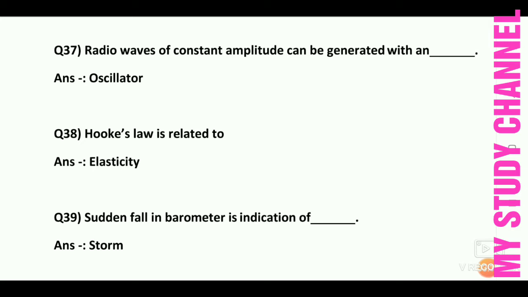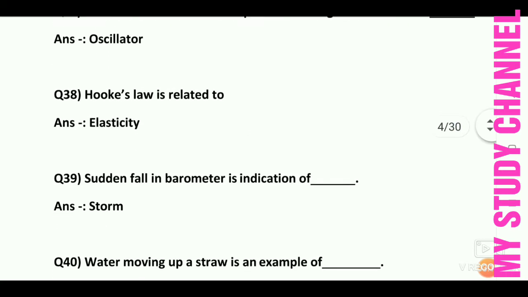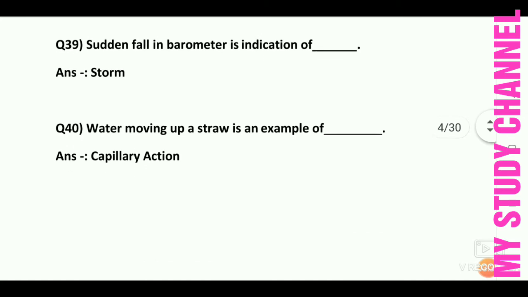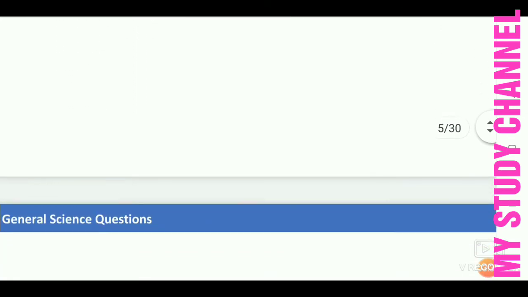Sudden fall in barometer is indication of storm. Next question: water moving up a straw is an example of dash. Water moving up a straw is an example of. Answer is capillary action. Water moving up a straw is an example of capillary action. Next question is